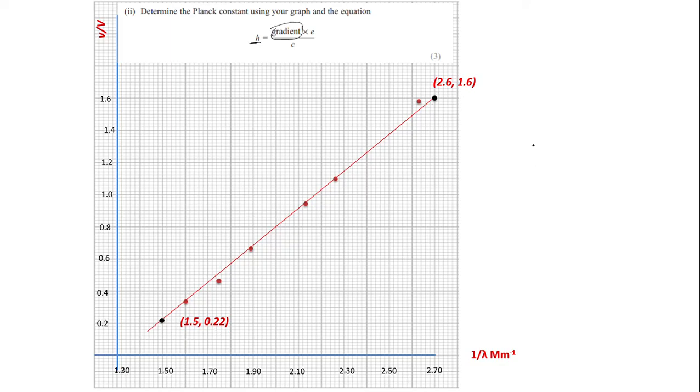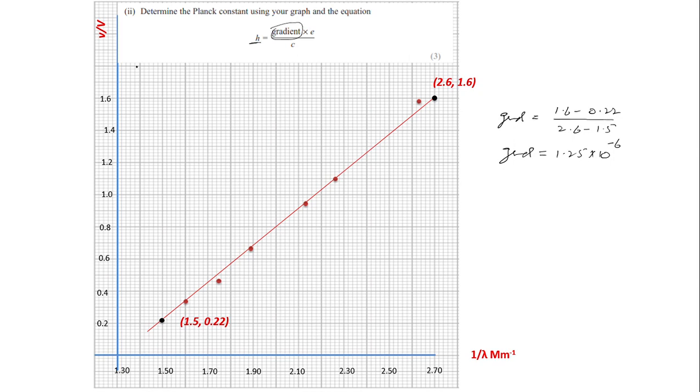So calculate the gradient now. If you calculate the gradient, gradient would be equal to y2 minus y1, 1.6 minus 0.2, divided by x2 minus x1, 2.6 minus 1.5. When you solve this, the gradient would be equal to 1.25 into 10 to the power minus 6.